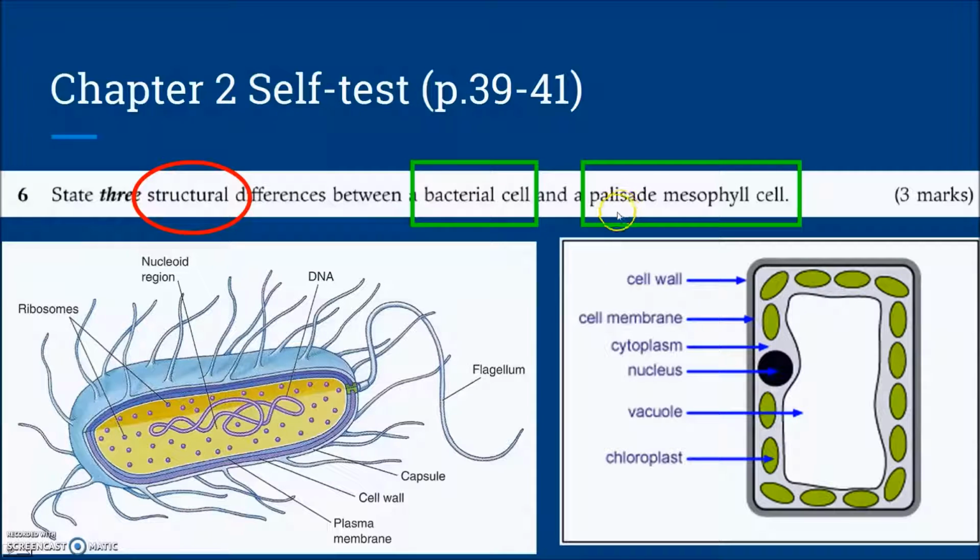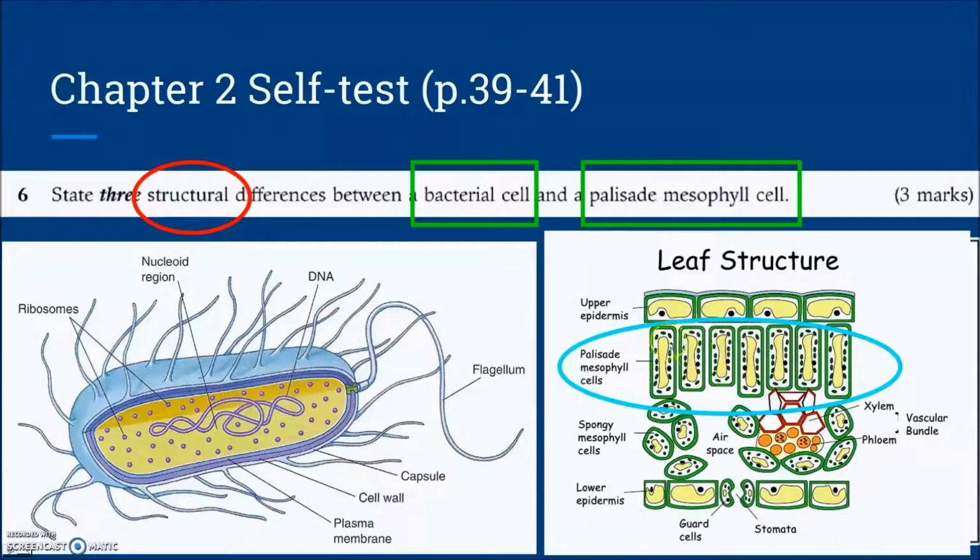You can check the worksheet, because we talked about the specialized cells before, 一啲特殊化嘅植物細胞. For example, the palisade mesophyll cell is a cell in the upper surface of the leaf, 近塊葉嘅上表面, near the upper epidermis of the leaf structure.